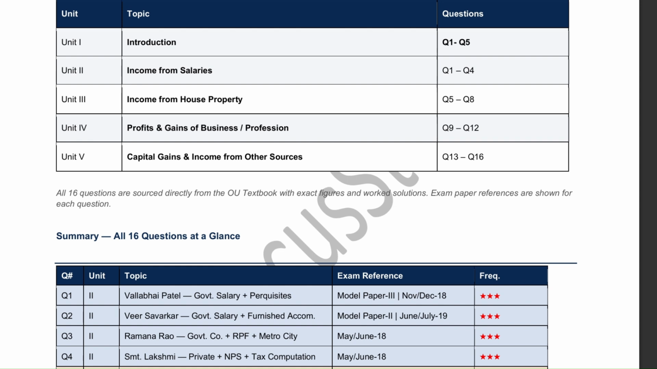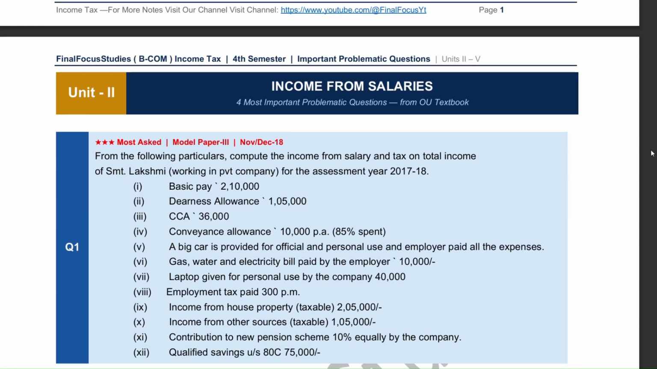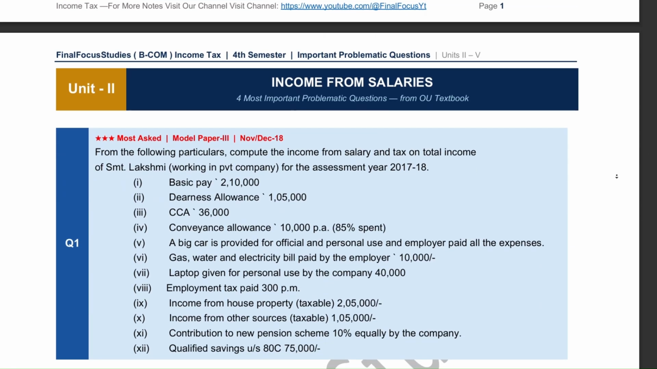Always try to attempt problem questions, because they carry more marks than theory, and even partial answers can score marks. Focus on writing steps clearly and showing working notes. Good format plus correct steps equals easy marks, so attempt every question confidently. Now let's move on to questions.